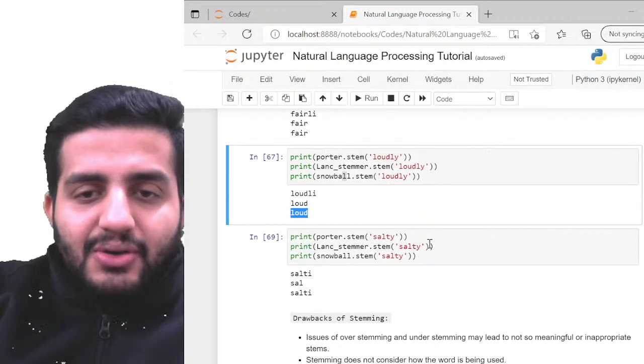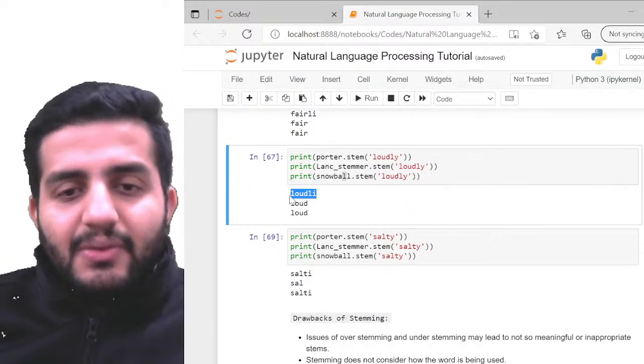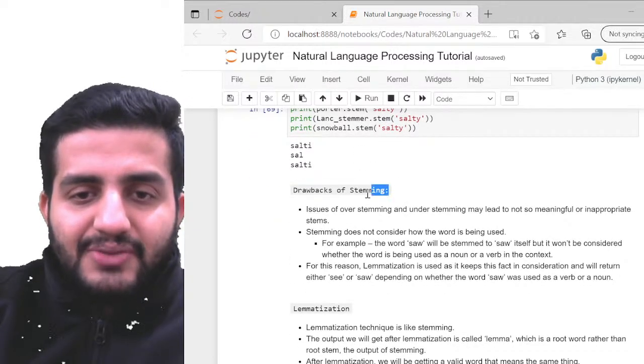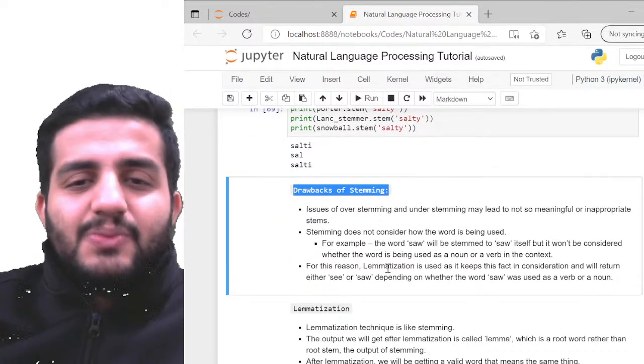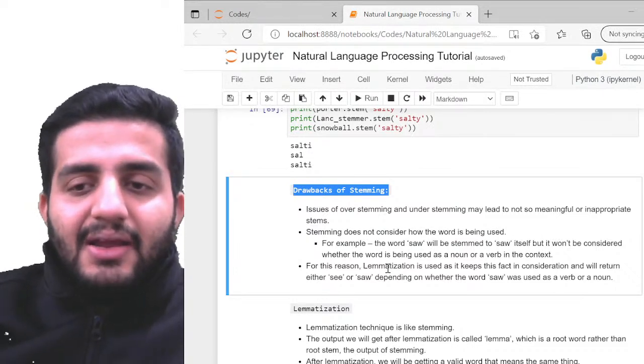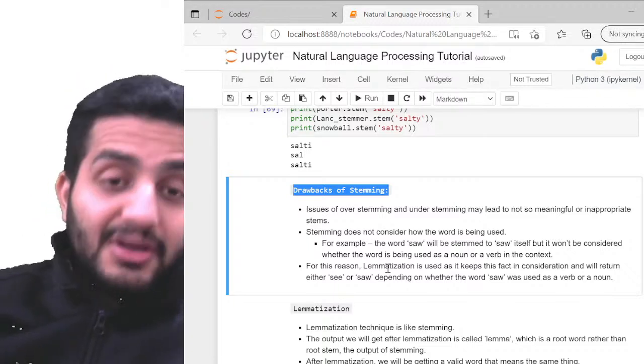But coming back again, you can see this ludli is actually not even a word, right? So that's where some of the drawbacks of stemming come. As I was saying, sometimes these words do not even make sense because it blindly removes the suffixes, based on certain rules, definitely.